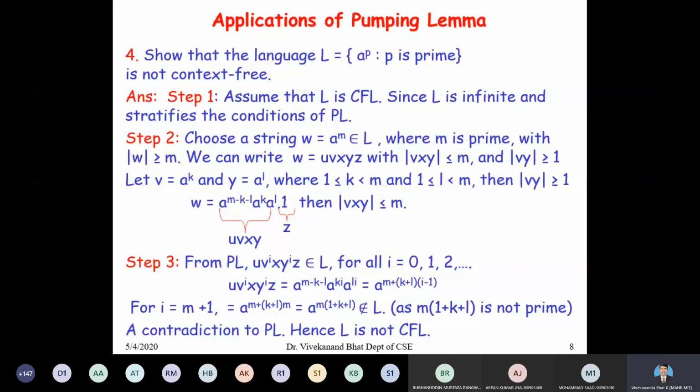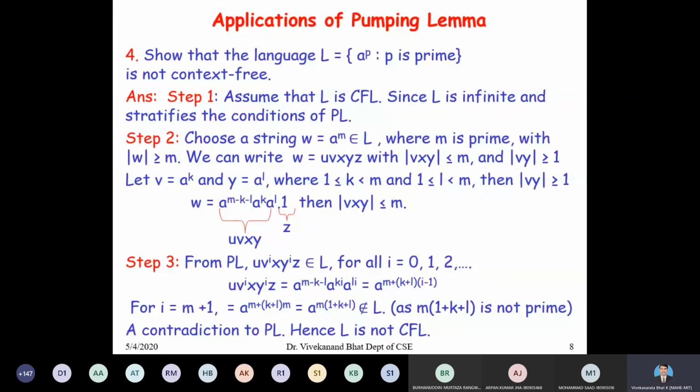Finally, in step 3, we pump the string such that the pumped string does not belong to L. That contradicts the pumping lemma. Hence our assumption that L is context free is wrong. Therefore, L is not context free.